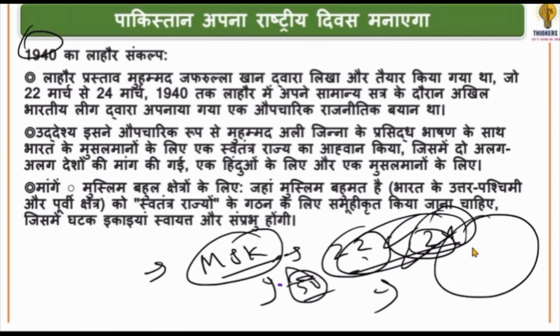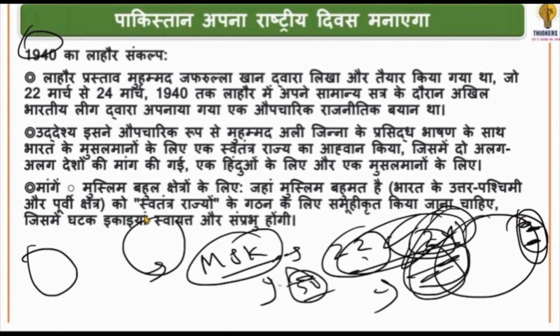First, where there is a Muslim majority area, where there are more Muslims, like the Western area and the Eastern area here, these two areas should be declared separate independent states, independent Muslim countries. And where Muslims are not in the majority but in the minority, if you declare your country in that area, the rights of all who are Muslims should be protected. There were two demands.